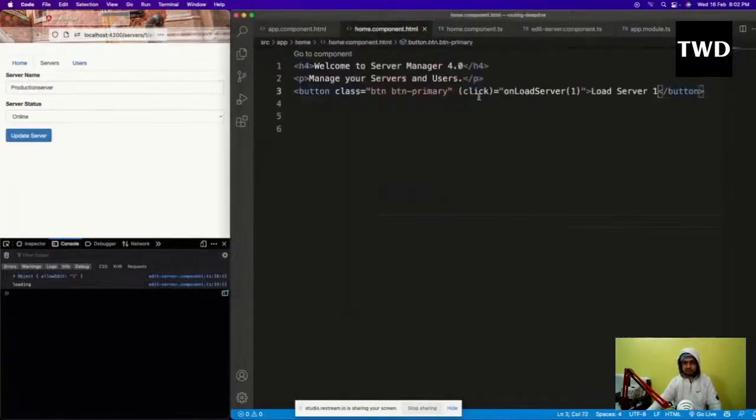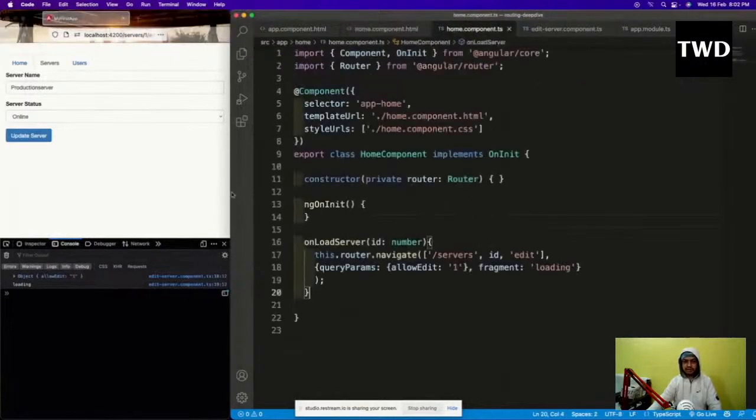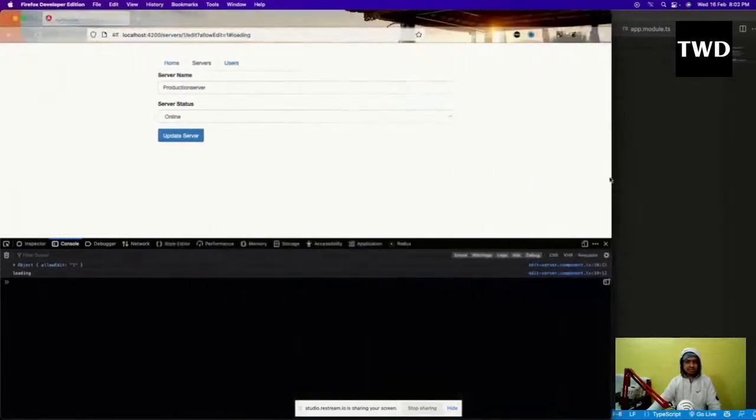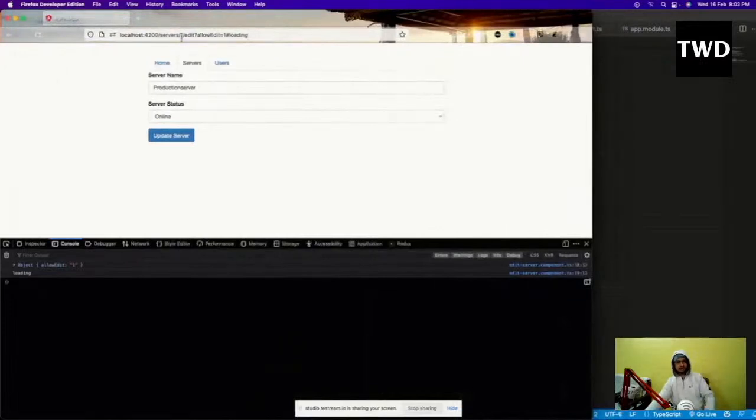In the load servers we will go to this edit thing because I have changed this, and here I can get hold of this allow edit. See, I can pass the data like this, allow edit, and pass it. The loading I can pass it, and if I make it a bit big, you're going to understand one more thing. See this, now this one is there, and after this edit is there, and after that allow edit 1, and loading is there. So this is how we are also passing this in the servers.